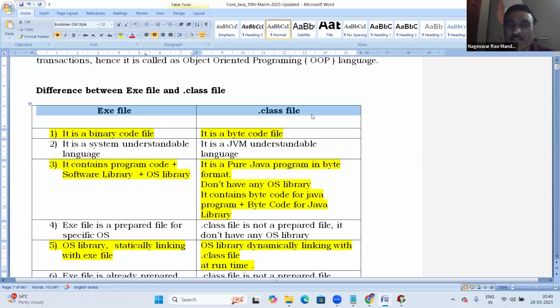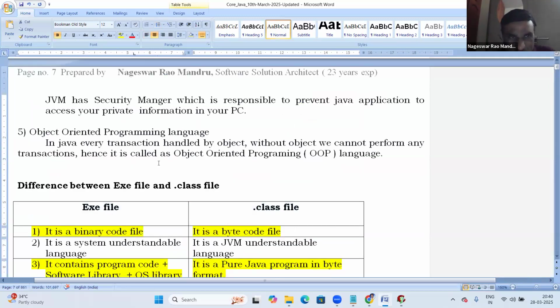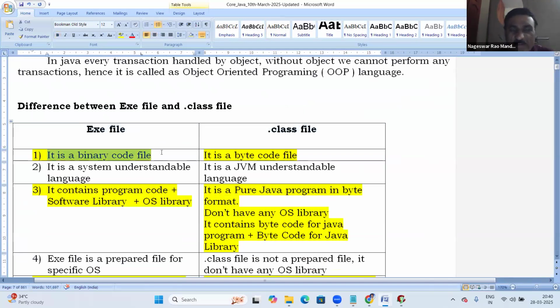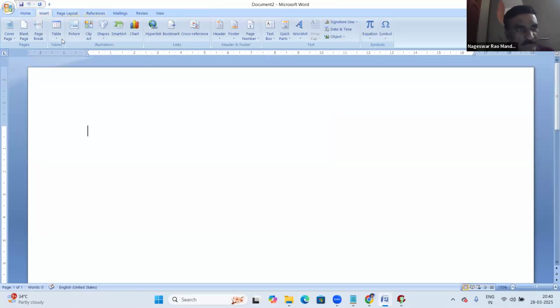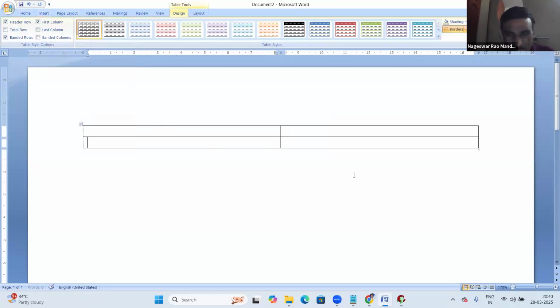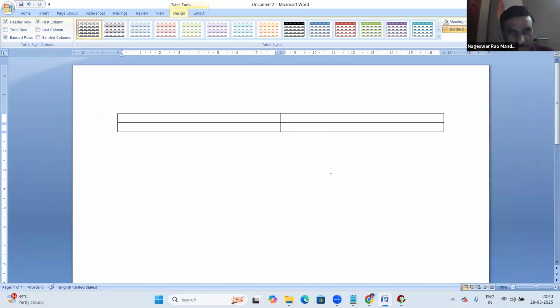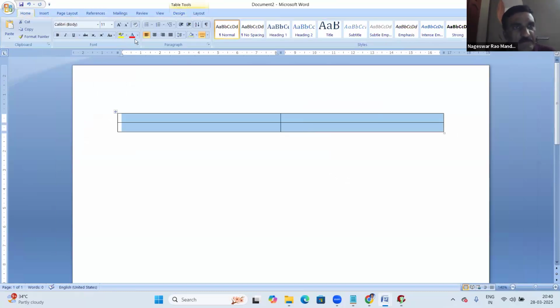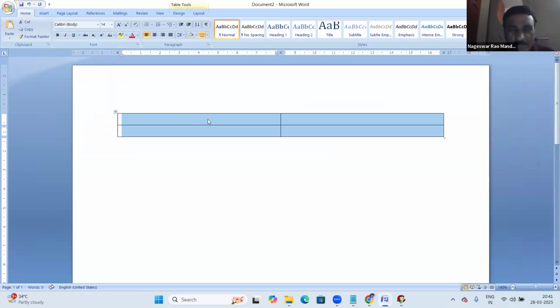Exe file and dot class file. So what is exe file? It's a binary code file, right? Dot class is a byte code file. Instead of showing that, better to type it. Yes, about exe file and dot class file.